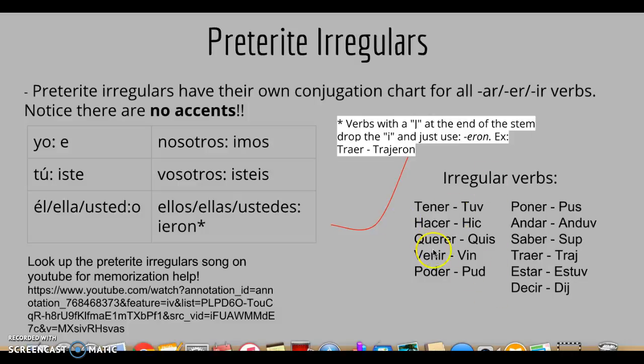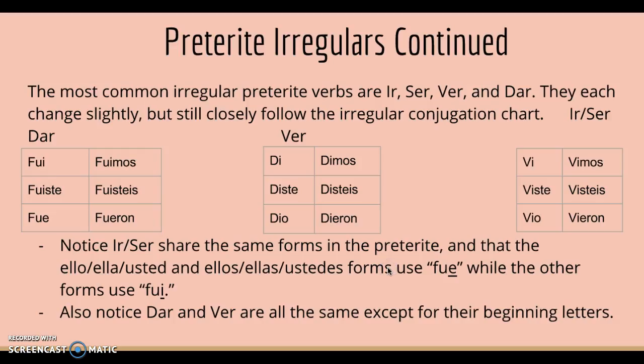To memorize all of these, there is a song, the preterite irregular song. Here's the link. You can copy and paste that into YouTube and go watch the song. It's really helpful. Okay. Preterite irregulars continued.